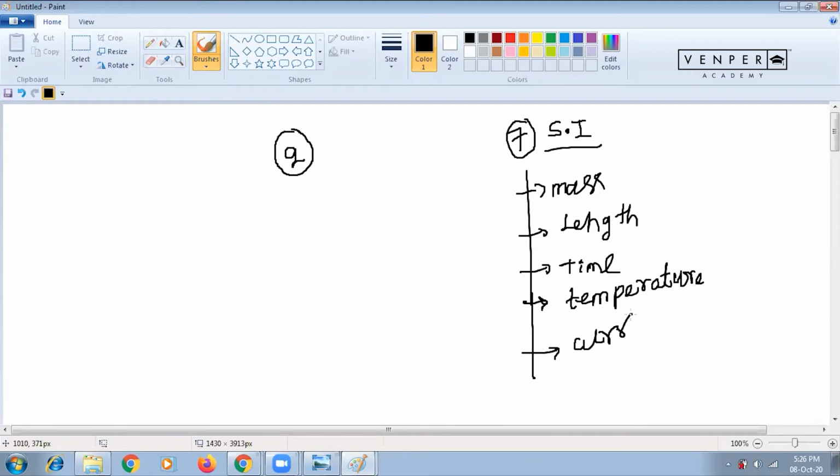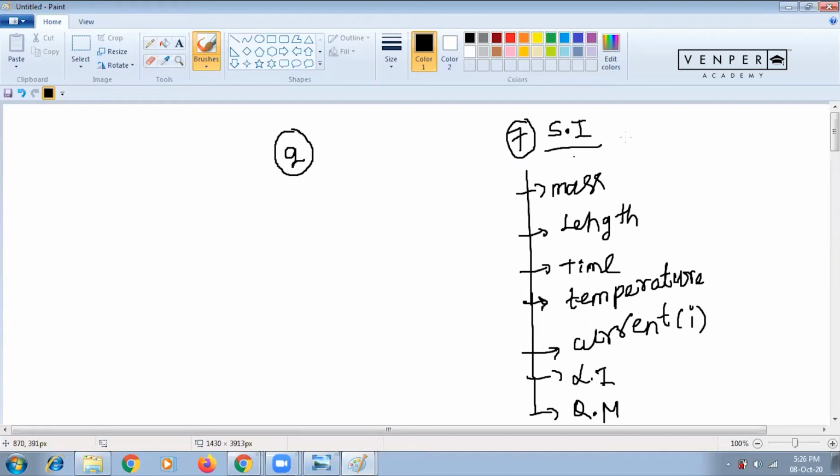Current means it is I. And one is luminous intensity, and one is quantity of matter. So these 7 quantities you know from the 11th standard: mass, length, time, temperature, current, luminous intensity, and quantity of matter.